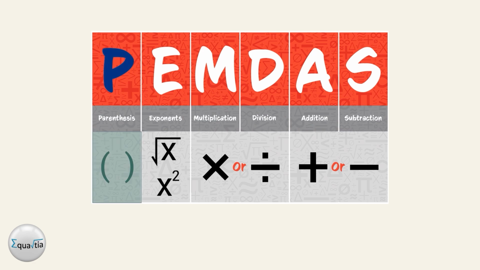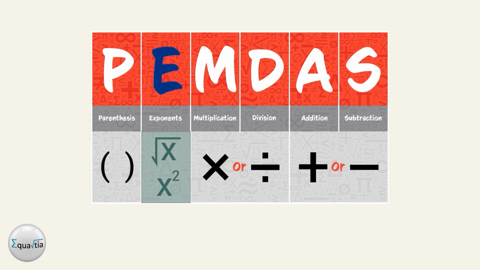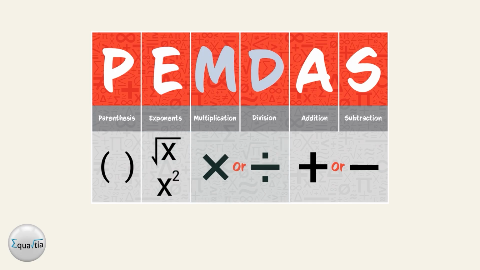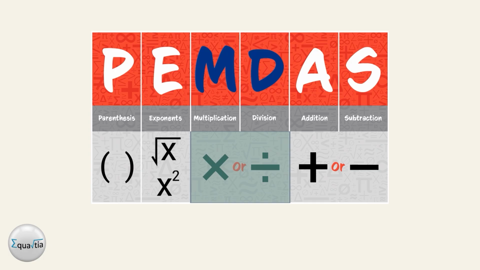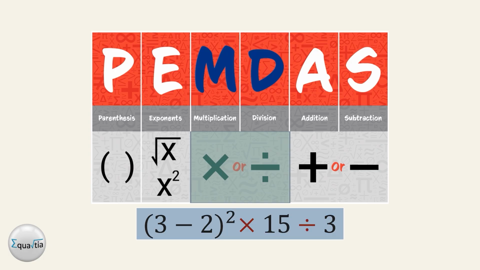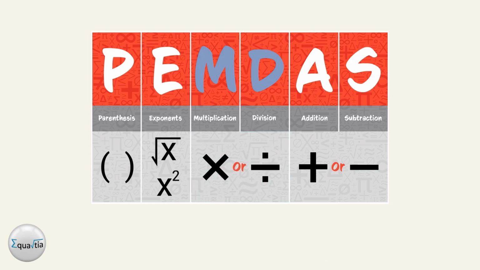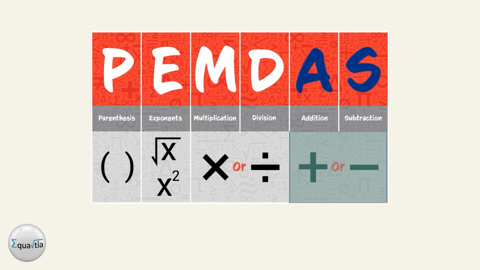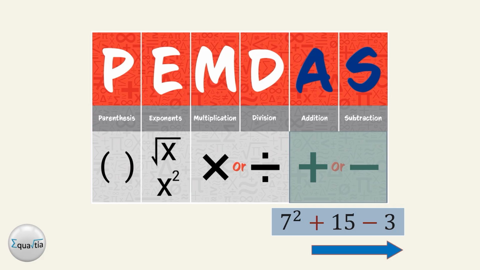Parentheses means we first simplify anything locked inside grouping symbols, such as parentheses or brackets, from the innermost group outward. Exponents means we handle powers next, like squared or cubed, or any number raised to another number. Multiplication and division come after that. Very important. Multiplication and division share the same priority level, so we do them in the order they appear from left to right across the line. Addition and subtraction come last, and they also share the same priority, so again we move from left to right.